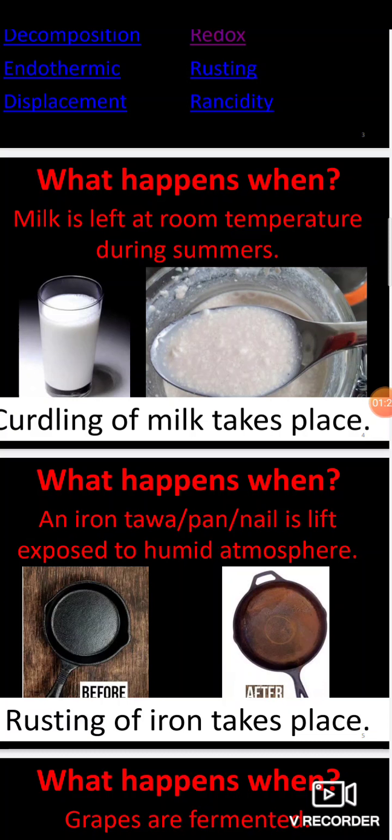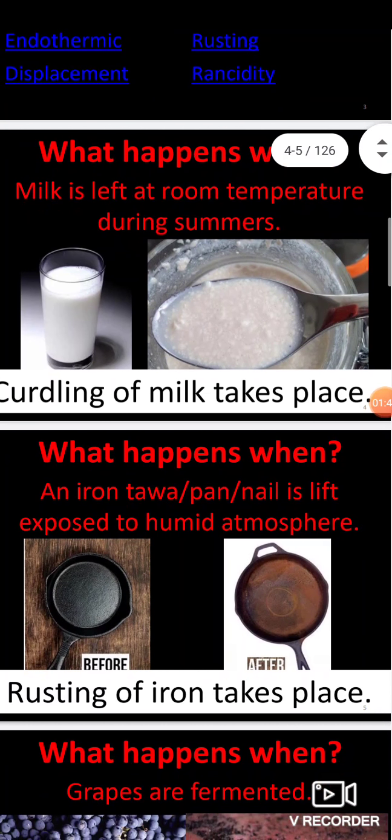The first thing you're going to see: what happens when milk is left at room temperature during the summer. All of you know that during summer, because the temperature is high, the milk is automatically converted into curd, and you are going to see that in this picture.